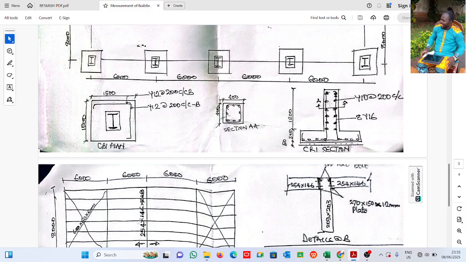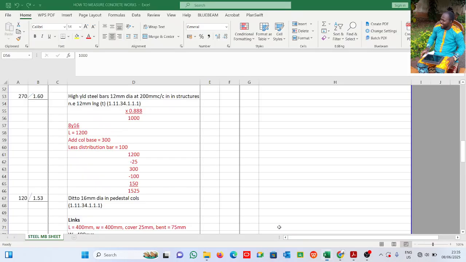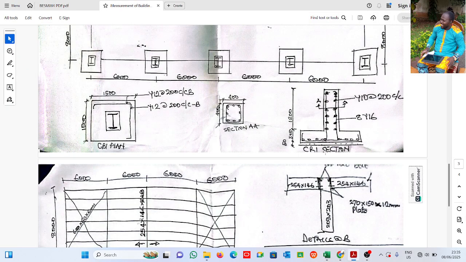And of course, you see, it's already inside concrete. So I need to less cover. I refuse to be distracted. Less cover rather. All right, now let's see it here. I said it is 1200. Add column base. Right, add column base. This is how you do it.